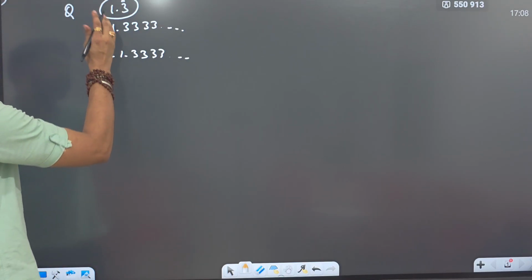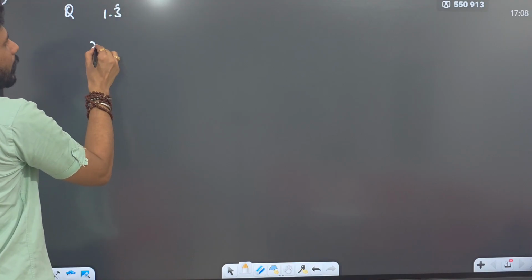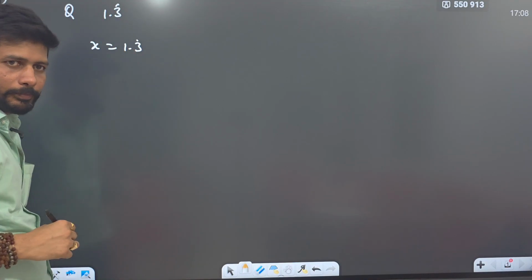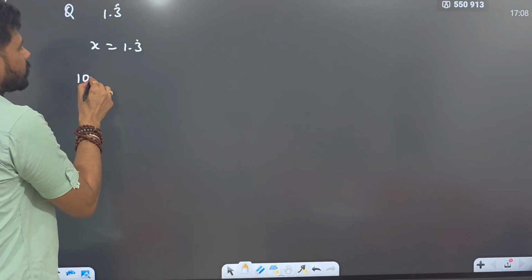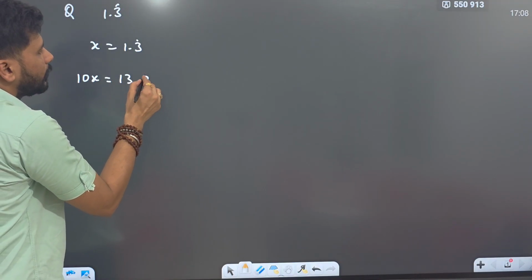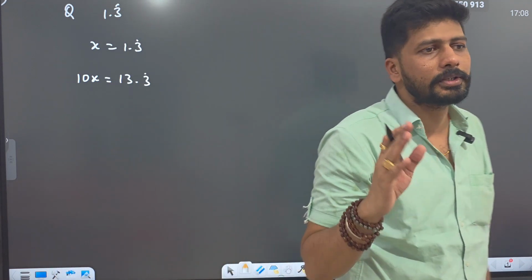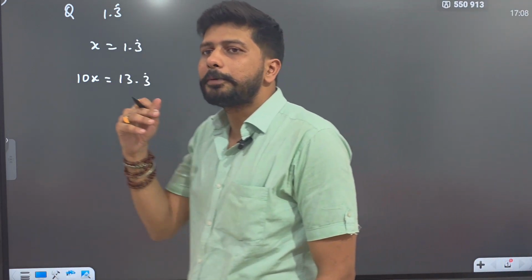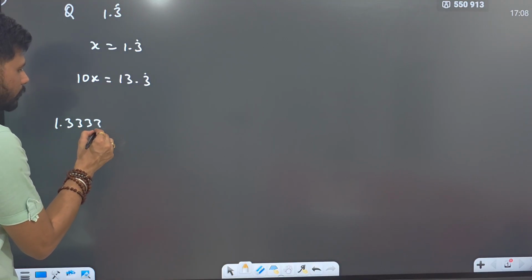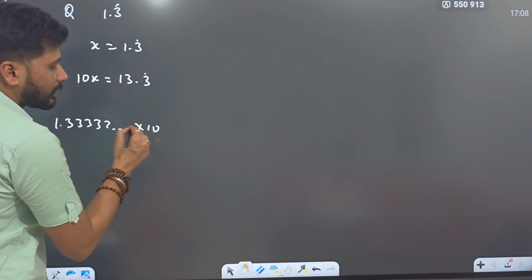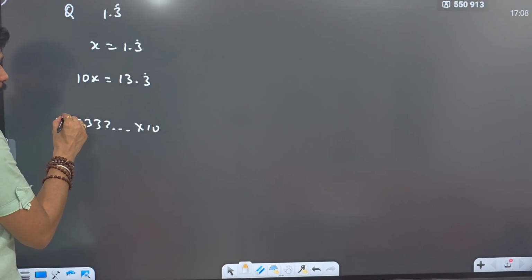The count of repeating numbers equals the number of zeros by which you are going to multiply that number. Suppose here only one number is repeating. Let x equal 1.3 dot. You are going to multiply this number on both sides with 10. So 10x will equal 13.3 dot, 3 repeating infinitely many times. 1.33333... multiplied with 10, the decimal sign will shift towards the right.